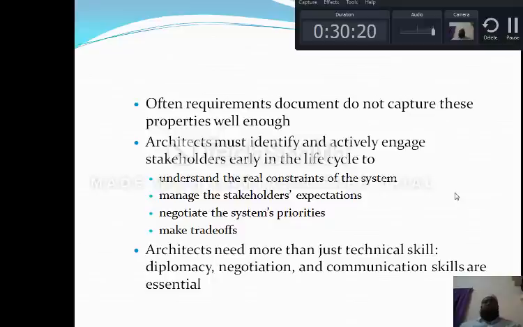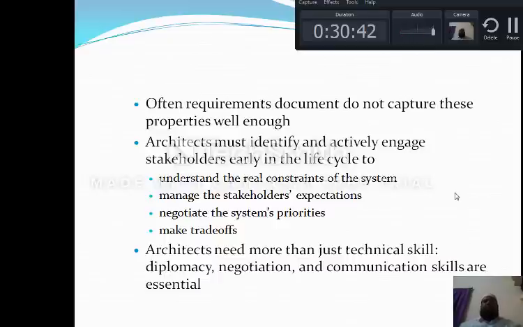So whenever the architect is engaging to satisfy the stakeholders, he has to consider these four main aspects. Architects need more than technical skill. These are the skills every architect must possess. Diplomacy. Here diplomacy does not mean getting a diploma.